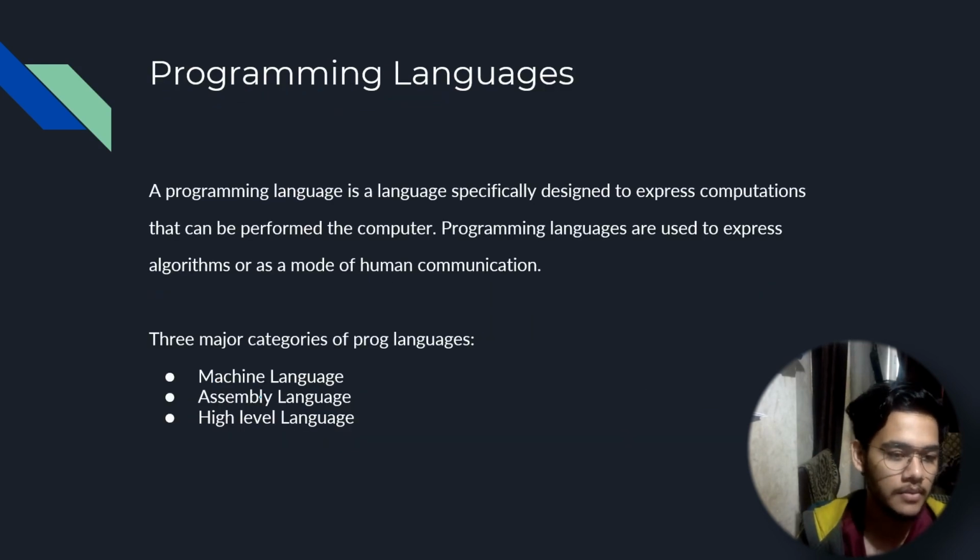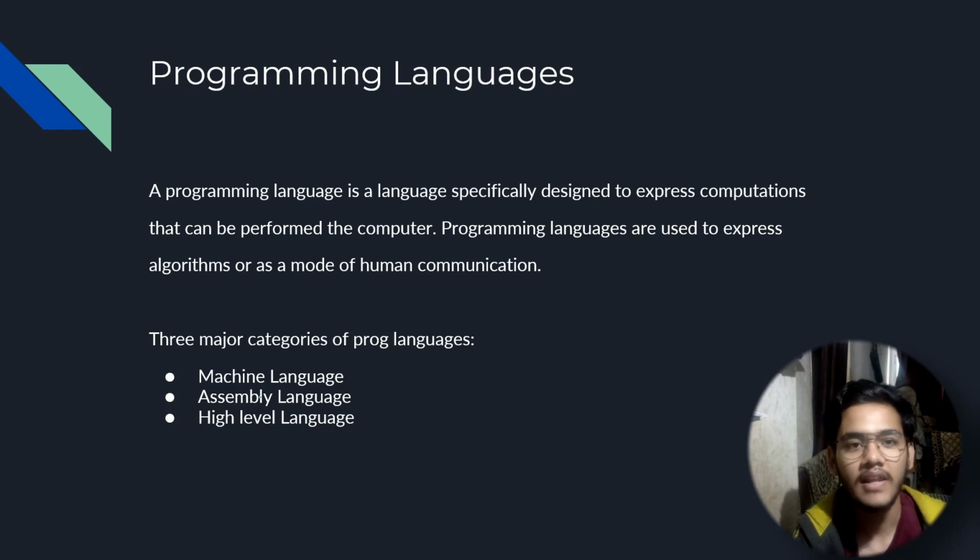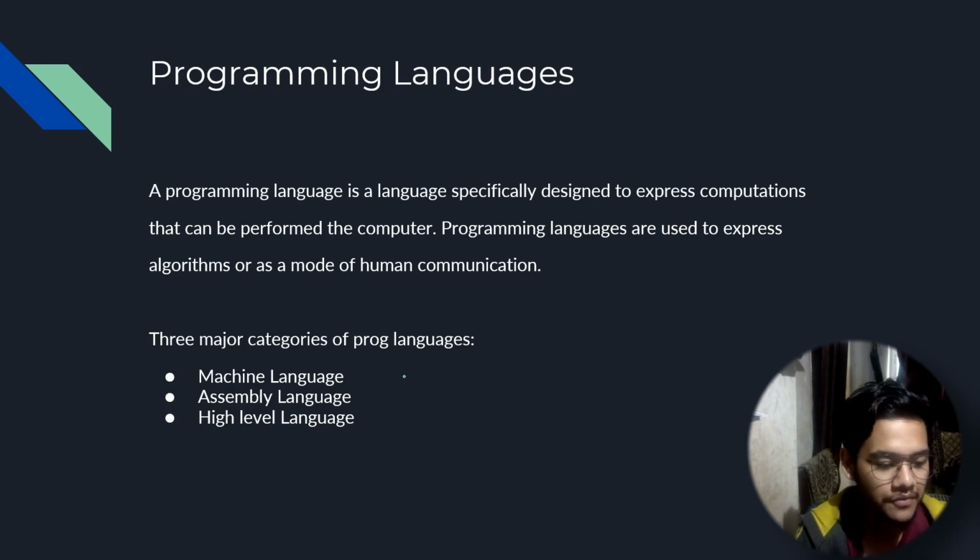Okay, so let's look at them. A programming language is basically a language which is used to write the programs, write the instructions that we want the computer to perform. Okay, then we'll look at three different categories of programming languages. Okay, machine language, assembly language, and high level language.